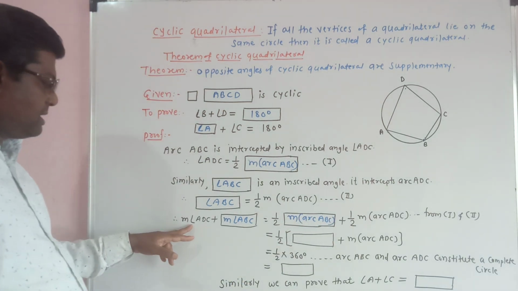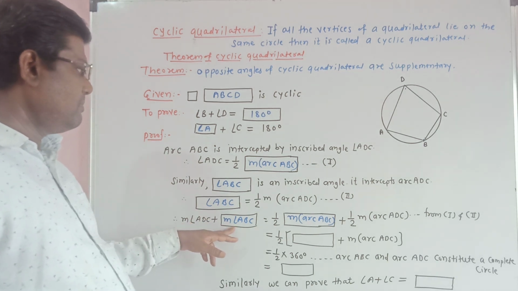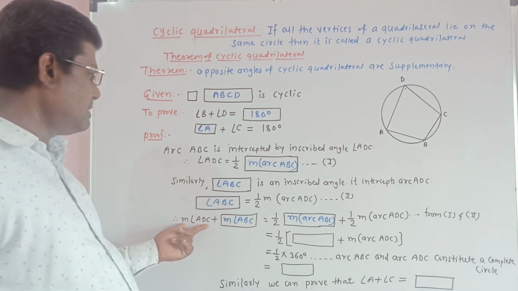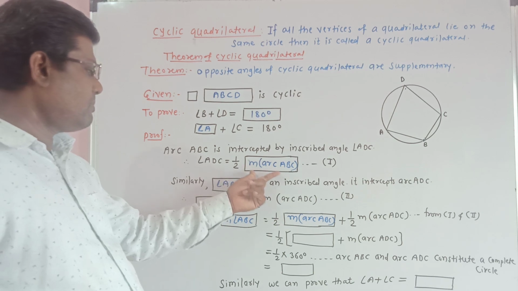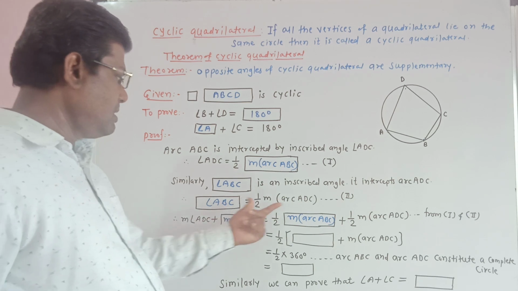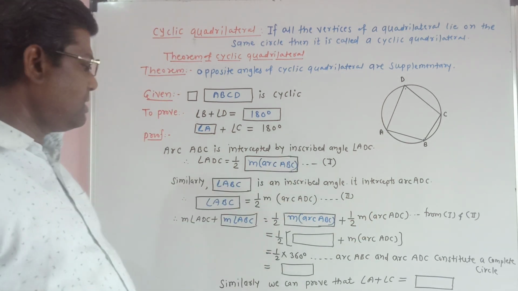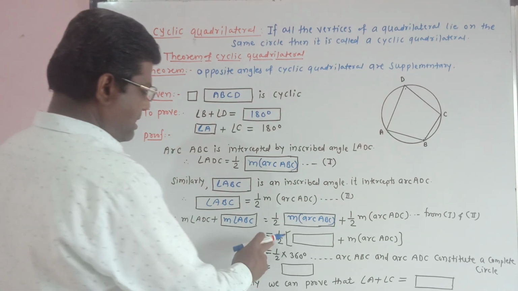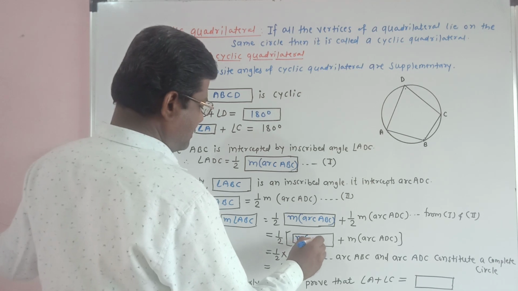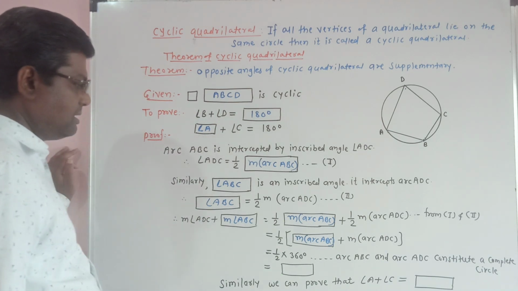So the measure of angle ADC plus the measure of angle ABC is equal to, what is the measure of angle ADC? Half into the measure of arc ABC. And what is the measure of angle ABC? Half into the measure of arc ADC. Adding equations 1 and 2, now take half common. So in brackets, the measure of arc ABC plus the measure of arc ADC.